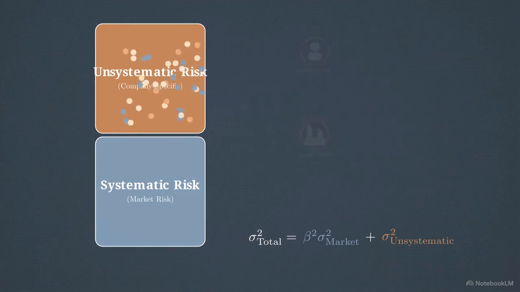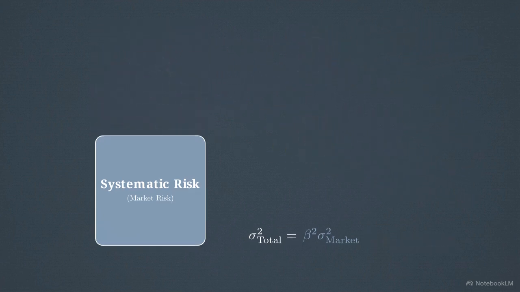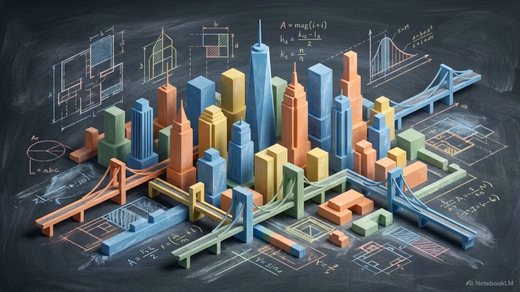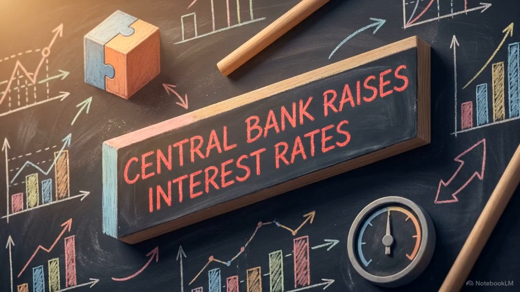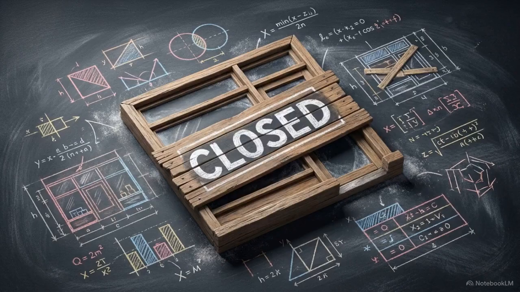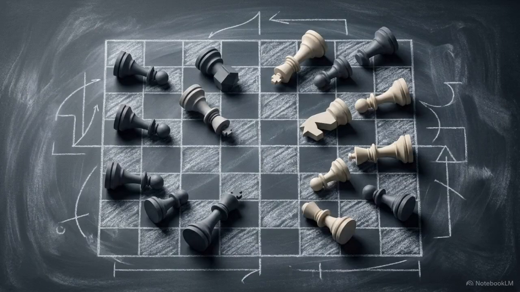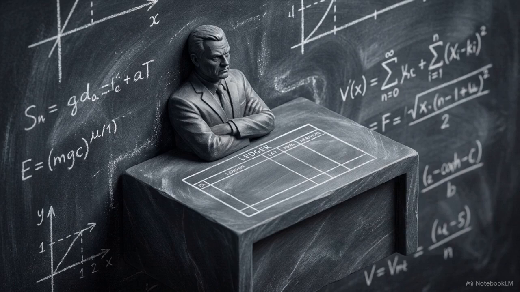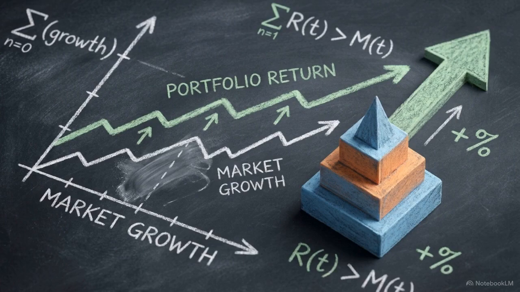If you hold a highly diversified portfolio of hundreds of stocks, these isolated events cancel each other out and the risk disappears. Systematic risk, however, is the macro environment. Global interest rate hikes, recessions, or inflation affect the entire board. You cannot hide from it through diversification. Because unsystematic risk can be so easily erased, the market refuses to pay you for it. Investors are only compensated for enduring the unavoidable, systematic risk that impacts everyone.